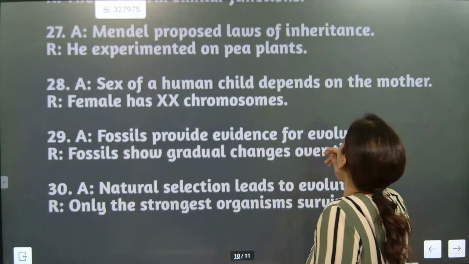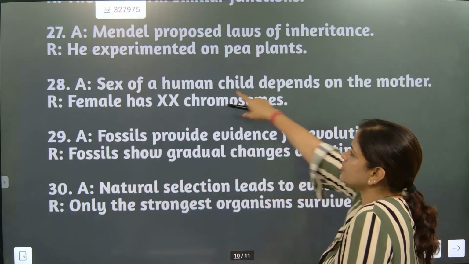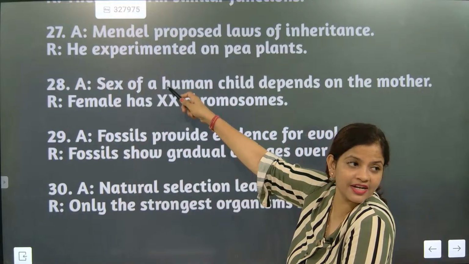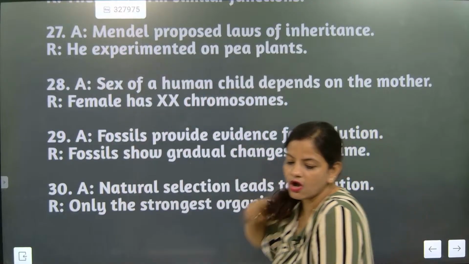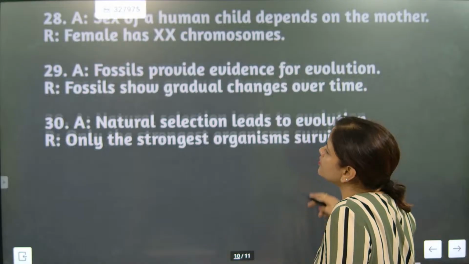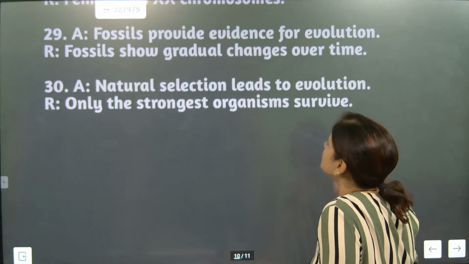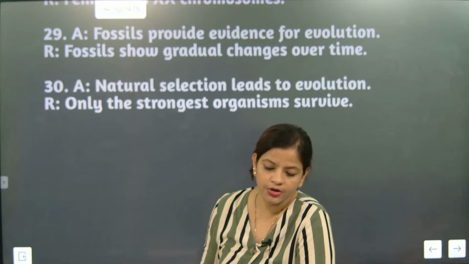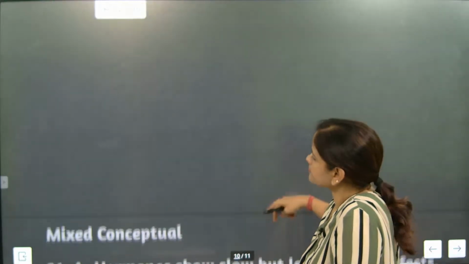Sex of a human child depends on the mother. The option is wrong. Female has XX form. This is correct, but the first part is wrong. So assertion is wrong and reason is true. Fossils provide... no, this is out of syllabus. Natural selection leads to evolution. Only the strongest organisms survive. That's also true. Understood?